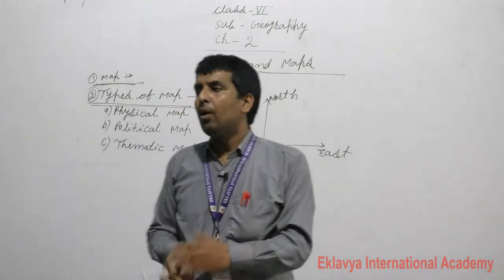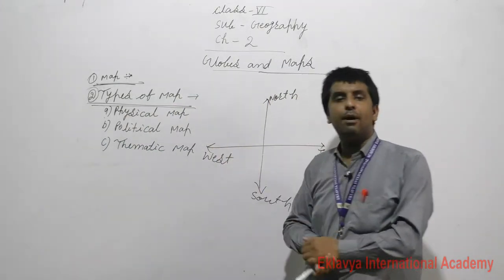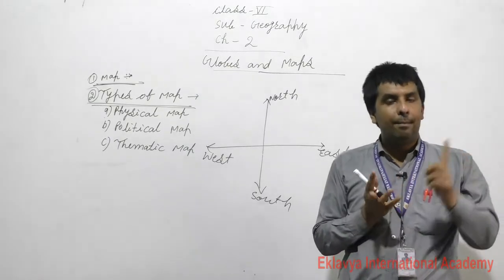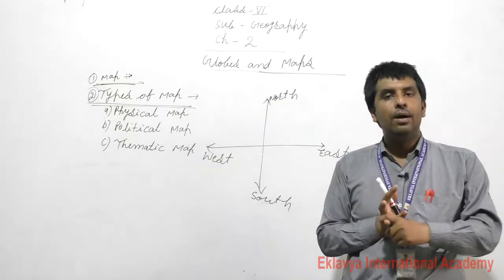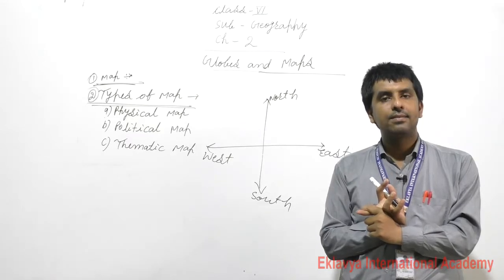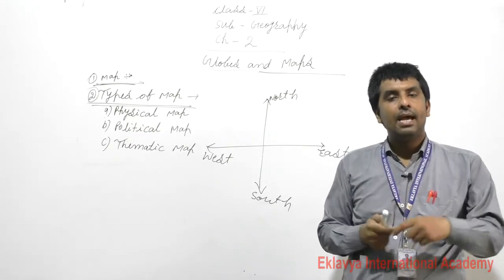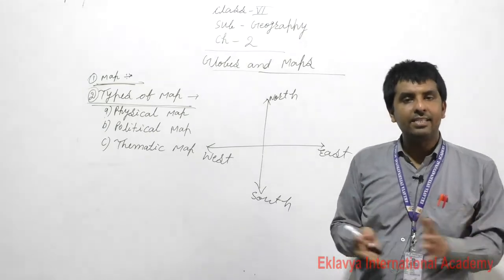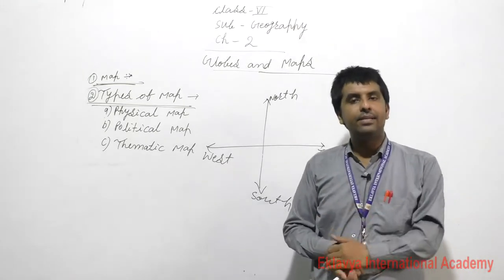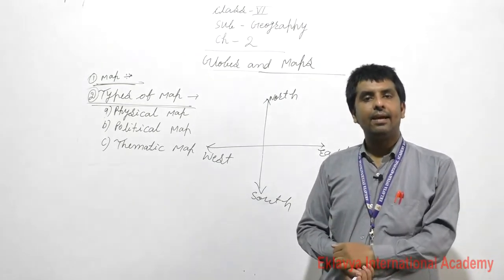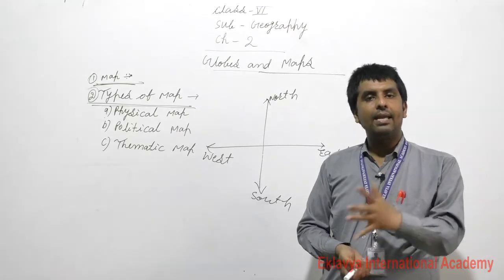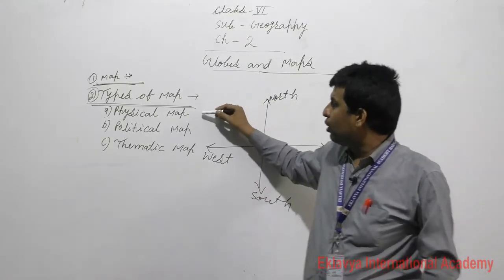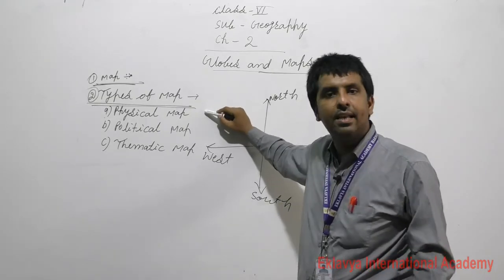In the physical map we are discussing about mountain, plateau, hilly areas, plains, the sources of water. Like this you can say oceans, rivers, sea, lake, sweet lake and salty lake. We have gained the knowledge by the help of physical map.